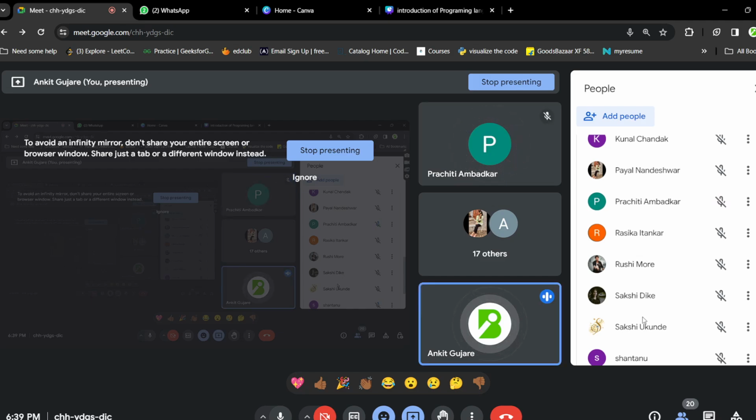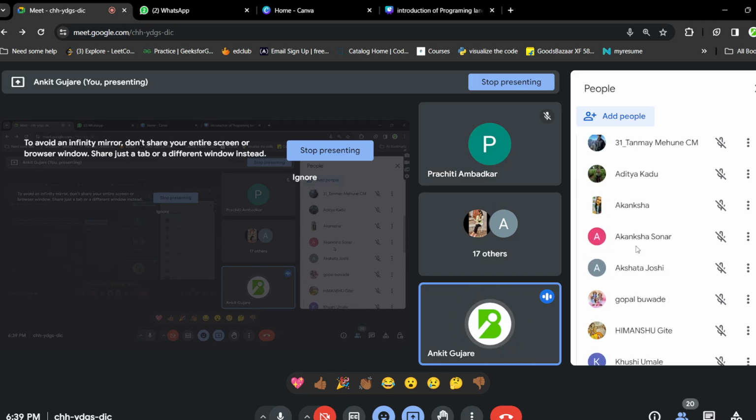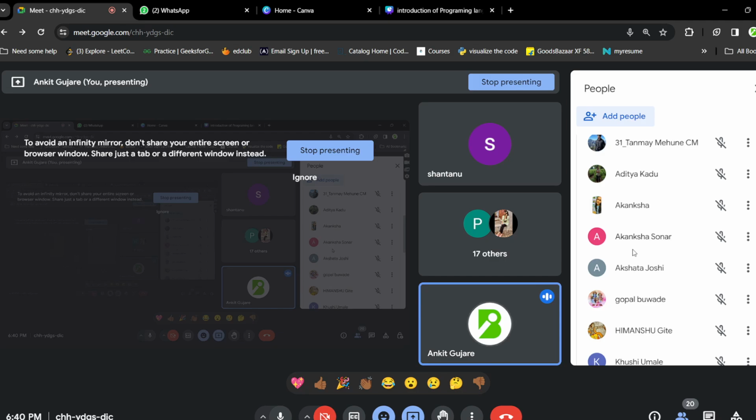Data type, variable name equal to value. That is how we create a variable.